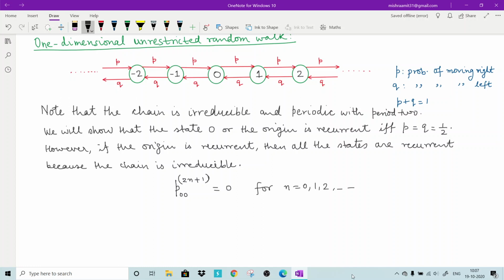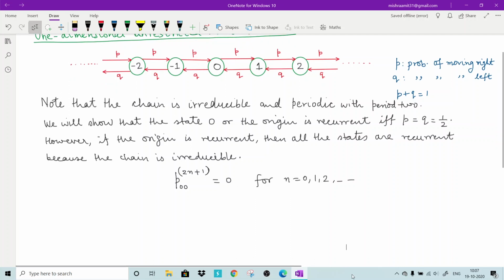So if you put n equals 0, it will take 1 step. If you put n equals 1, it will take 3 steps. That means in any odd number of steps, starting from 0, a return to 0 is not possible, because this has period 2. Since it has a period 2, that means you can return back in 2 steps, or in 4 steps, or in 6 steps.